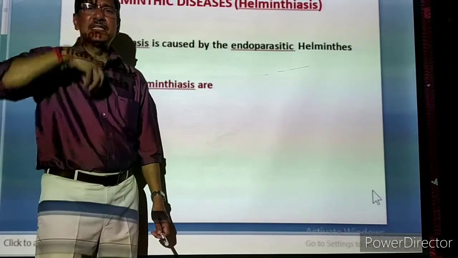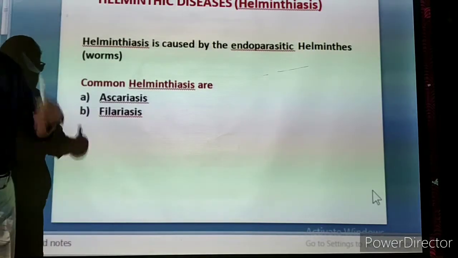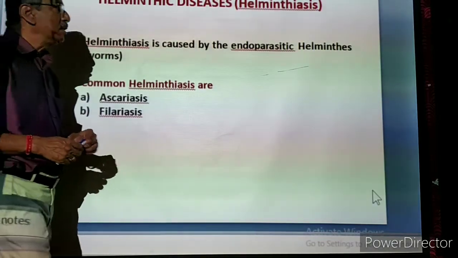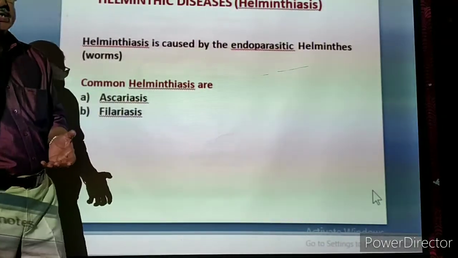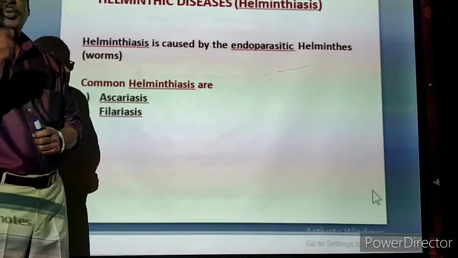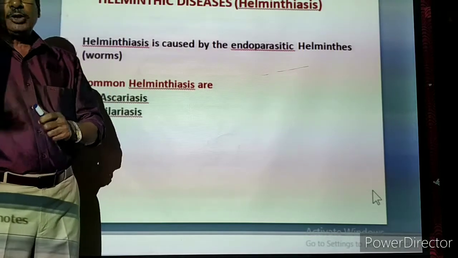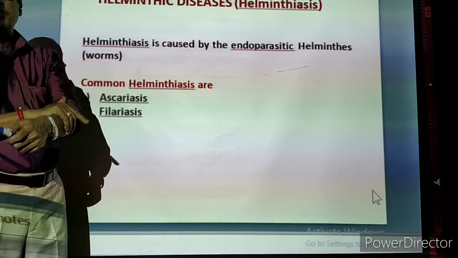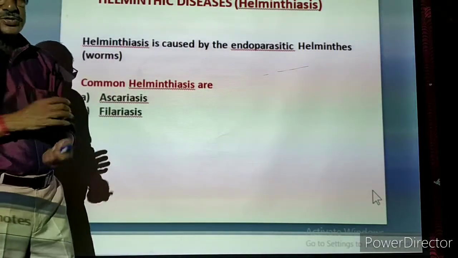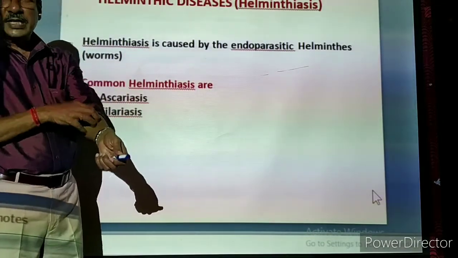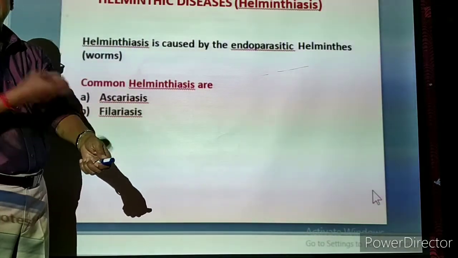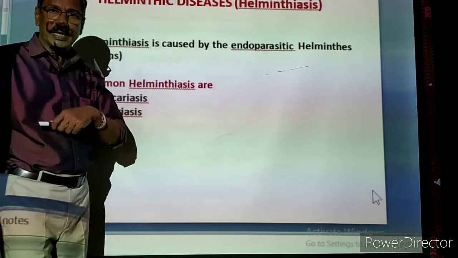Endo means living inside the body, not outside the body. Actually, parasites are of two types: ectoparasites and endoparasites. For example, an ectoparasite attaches outside the body of the human. For example, the leech. A leech is a worm. It sticks to the skin, bites the skin and sucks the blood. It is called an ectoparasite.